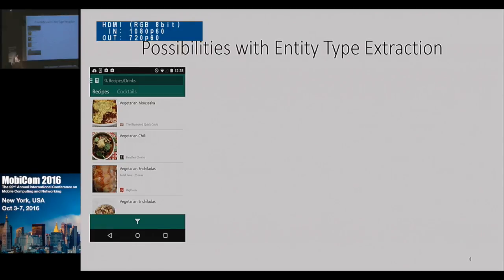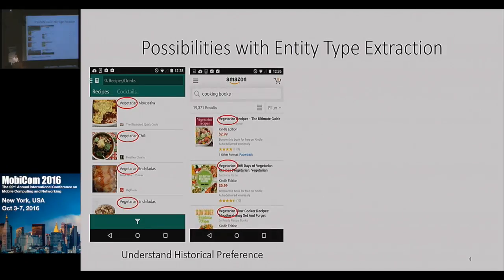So now just with extracting these entity types, you can have a lot of interesting features. Say that a user always selects vegetarian restaurants, vegetarian recipes in a recipe app. A system that understands entity types will be able to mine historical preference and automatically reorganize a list of cooking books when that user searches simply for cooking books on Amazon, for example.